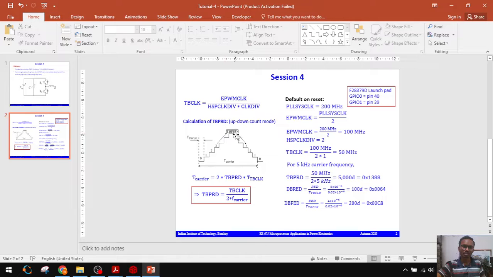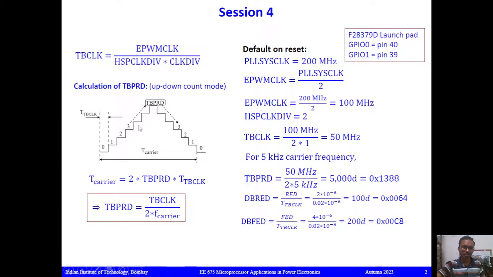The maximum number of counting is the time base period, TBPRD. This is the time base counter counting. Let me explain this. Here the time base clock is there. In each count it will take this much time, the time base clock time period. Based on that frequency, we can set the frequency of the time base clock, derived from the ePWM clock.